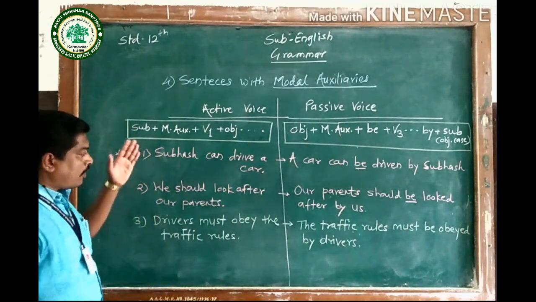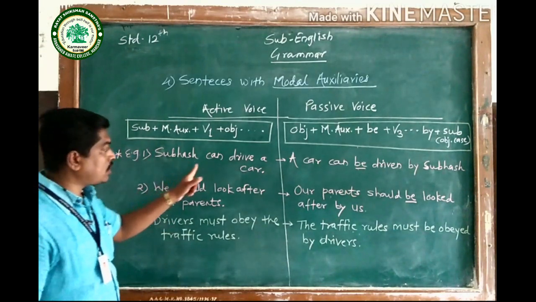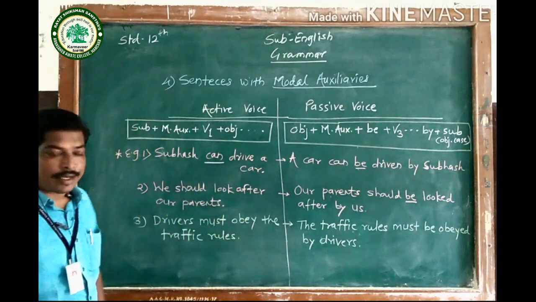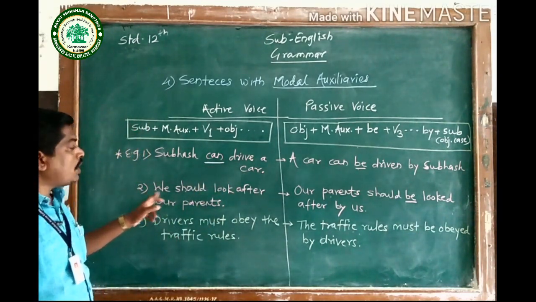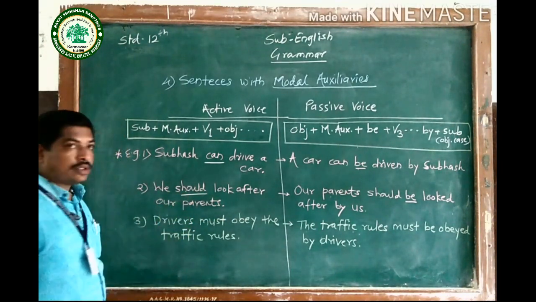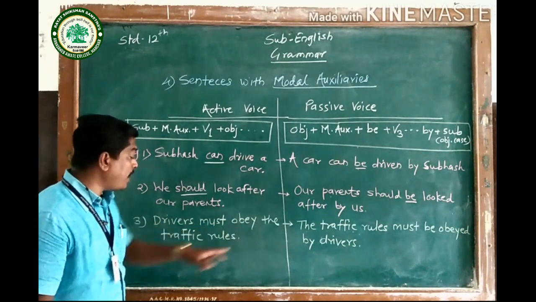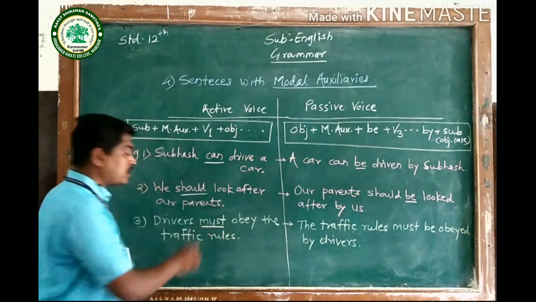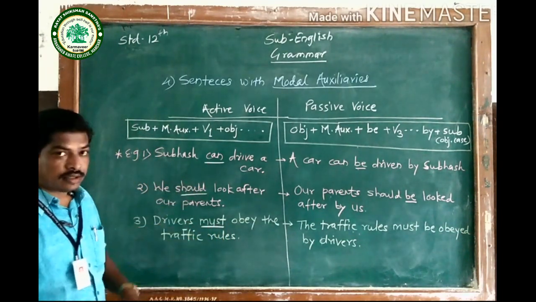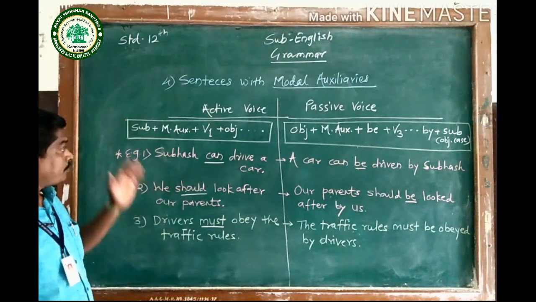For example, for your understanding, I have taken three examples. In the first sentence, Subhash can drive a car. That can is the modal auxiliary used here. Then in the second sentence, we should look after our parents. That should is used here as modal auxiliary. Then drivers must obey the traffic rules. So this is must. All these three, can, should, and must, these modal auxiliaries are used in these sentences respectively.